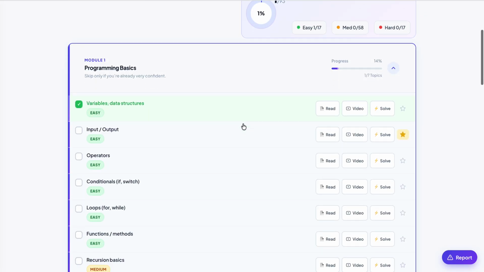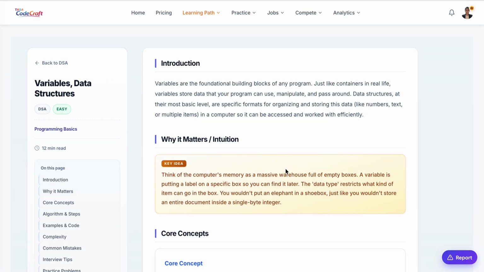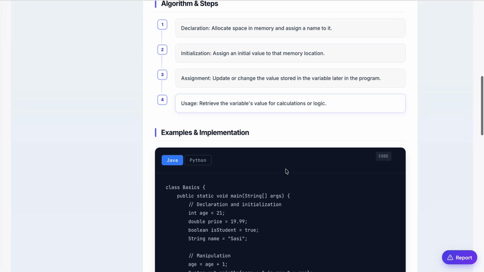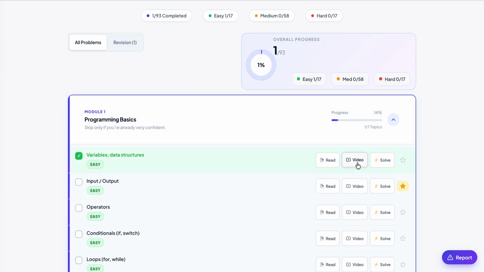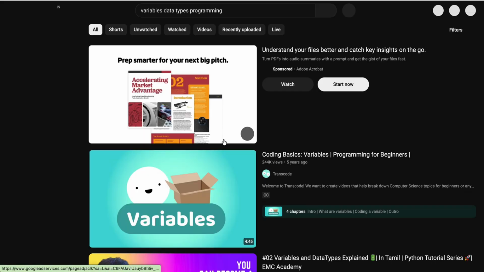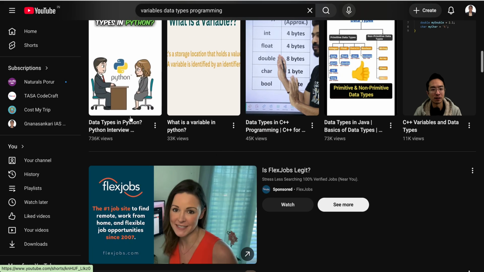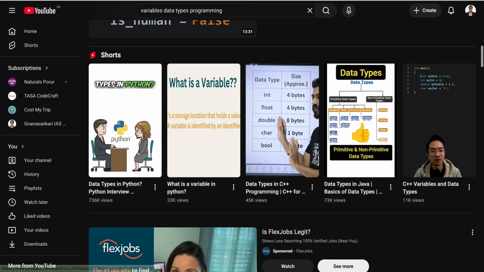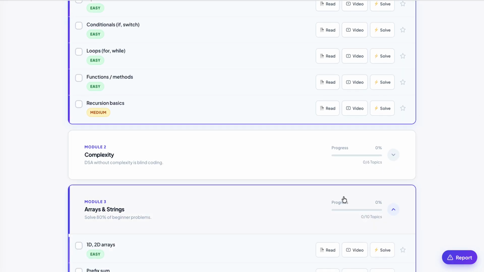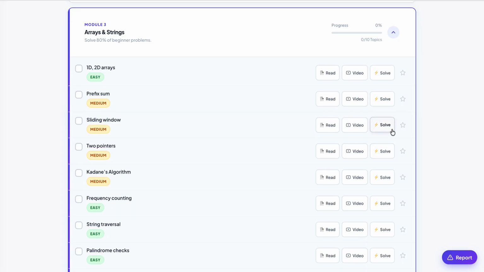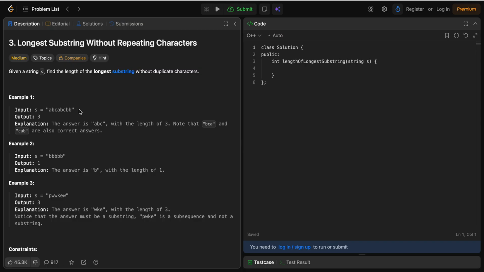So this is DSA. You will have a note to read about each and every concept, and if you want to watch a video to learn about it, you can click, it will take you to YouTube, where you will be given a lot of options. You can pick and choose according to your preferences, and then you can solve a LeetCode problem for each and every topic, to make sure that you are strong in that topic.